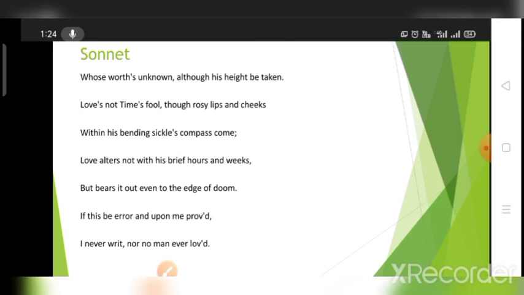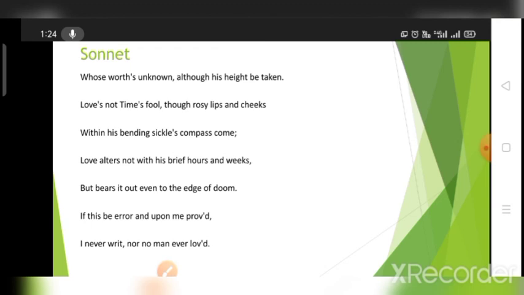He said that love possesses the marriage of true minds. The second thing he has said is that it is an ever-fixed mark. You cannot shake it, even in the tempest, in the impediments. That is just like an ever-fixed mark. And the third thing he has said is that it is not time's fool. It cannot decline with the passage of time. So this is what he has claimed till now.